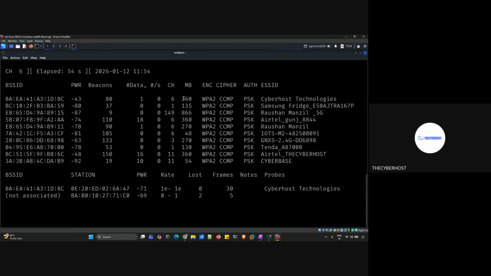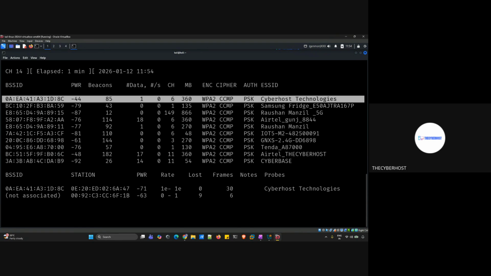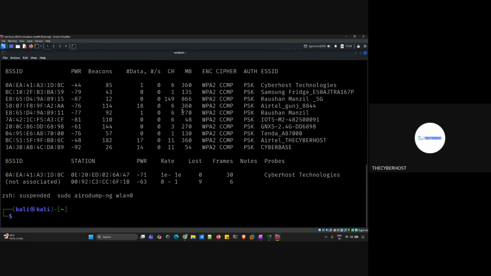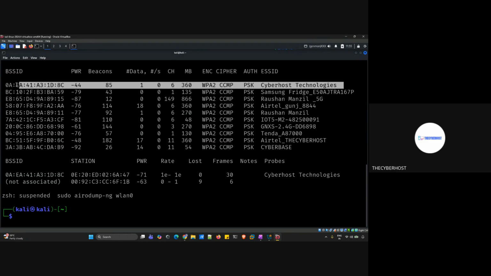Then we need to focus on the encryption type, which is WPA2. As we discussed, we have different types of encryption: WEP, WPA, WPA2, WPA3, and so on. You can see it is using WPA2. This is the BSSID, and this is the channel it is running on. Now that we have this, stop this. Once we know all of this data, the next thing is focusing on our target. Which is our target? Our target is this one.